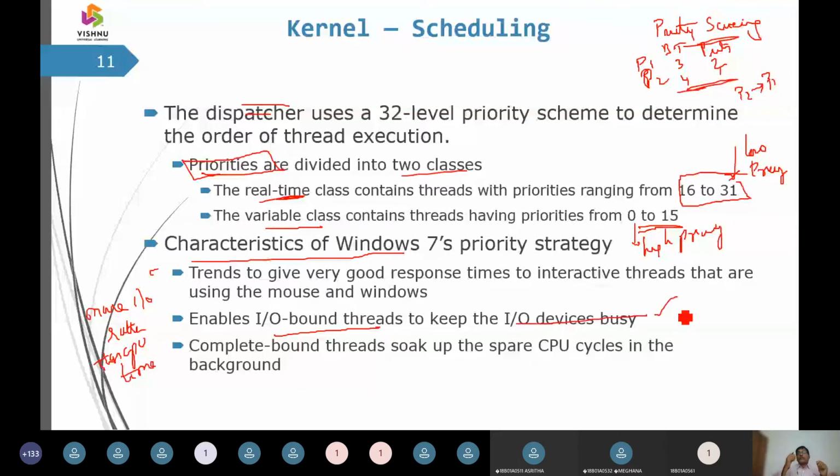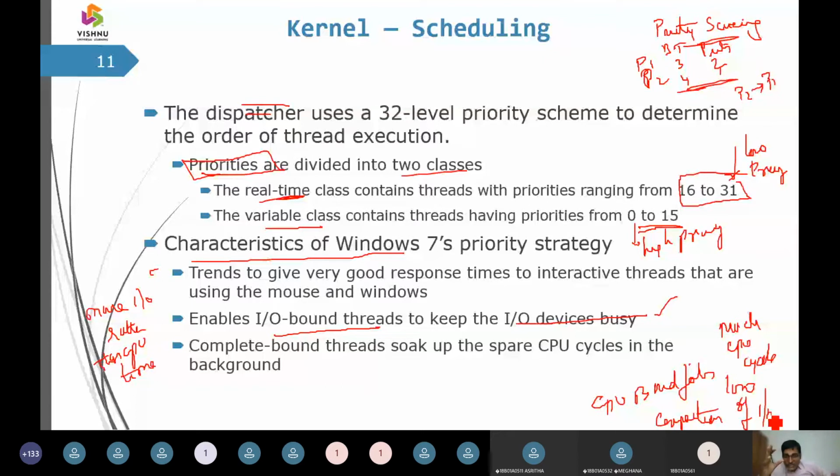But if I'm going to call it CPU bound jobs, suppose I have some CPU bound jobs. In this case, there are many CPU cycles and low consumption of IO. So we will say that it has more usage of CPU rather than IO. Such a type of jobs we are going to call CPU bound jobs. That is the distinction you should understand.